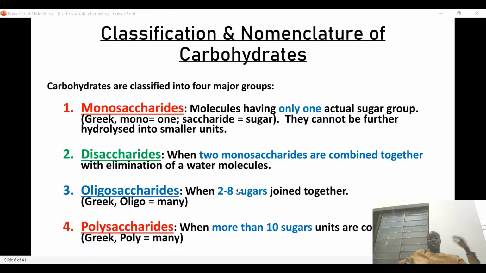These monosaccharides have so many examples. We have glucose, fructose, and so many other ones. And then we have disaccharide. A disaccharide is a sugar that contains two monosaccharides. When two monosaccharides are joined by a glycosidic bond, with the elimination of water, that class of sugar is called disaccharide.